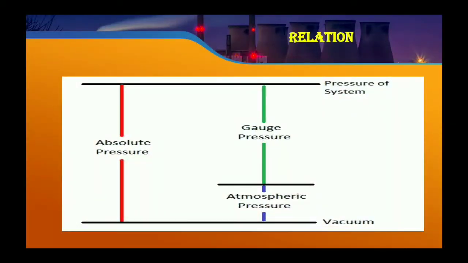Now you can see here the relation between the absolute pressure, gauge pressure and atmospheric pressure. The absolute pressure is the summation of gauge pressure and atmospheric pressure. When the gauge pressure is increased, the atmospheric pressure is reduced, or vice versa. When the atmospheric pressure is increased, the gauge pressure is reduced. In the case of the tire, when the atmospheric pressure is reduced, the air pressure inside the tire is increased, which means the gauge pressure is increased. So that is the relation between absolute pressure, gauge pressure, and atmospheric pressure.